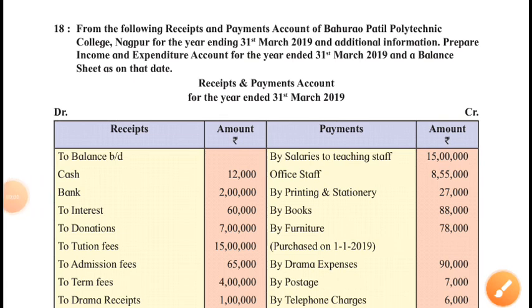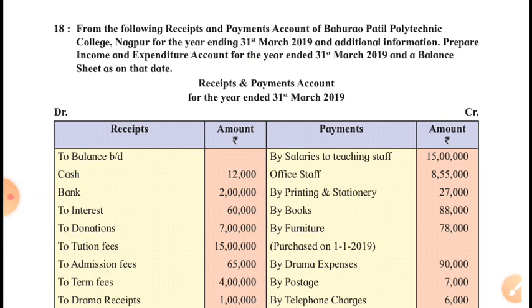Hello friends. Now the 18th illustration. From the following receipts and payments account of Bhaurao Patil Polytechnic College, Nagpur for the year ending 31st March 2019 and additional information, prepare income and expenditure account and balance sheet. The receipts and payments account is for the year ended 31st March 2019, which means the accounting year 2018-19.